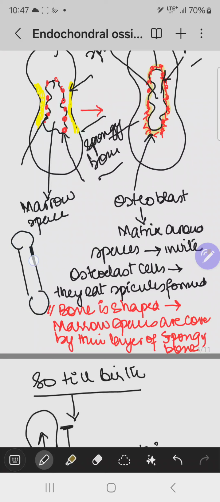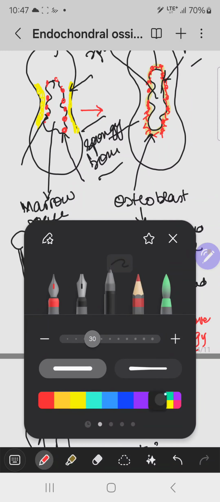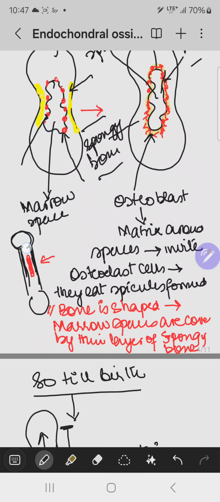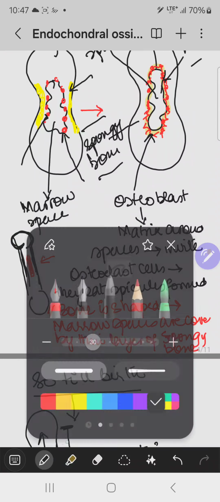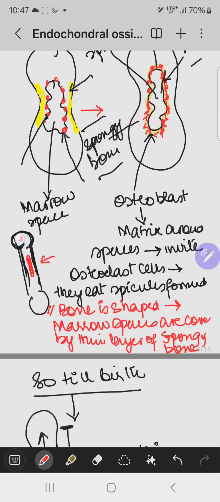The outer layer is made up of the compact bone, whereas the inner layer is made up of the spongy bone. This is in the diaphysis. In the epiphysis also, the outer layer is formed by the compact bone, because it is defining the hardness of the bone, and the inner part is formed of what? It is formed of the spongy bone. So spongy bone is also present in the long bones.